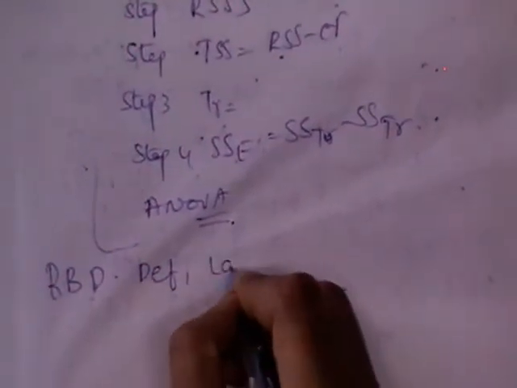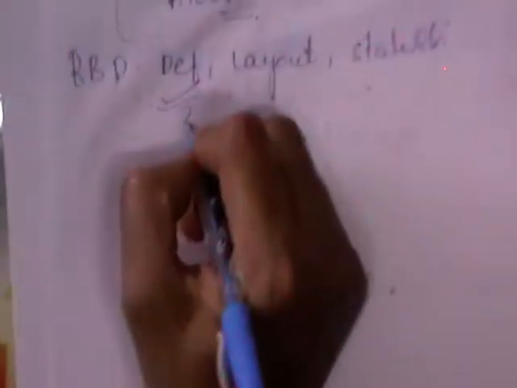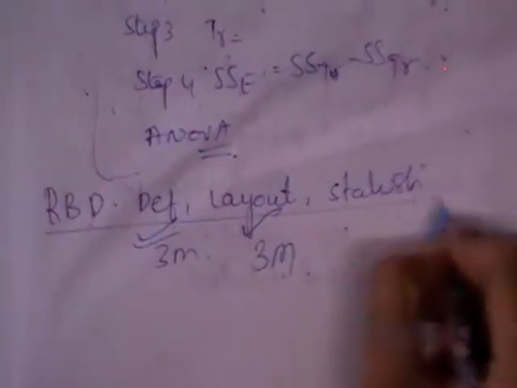You should write with examples you have in your notebook. Similarly under RBD, what is RBD? Definition, layout and statistical analysis. If only the definition is asked, this is a 3 marks question. All together is a 12 marks question.